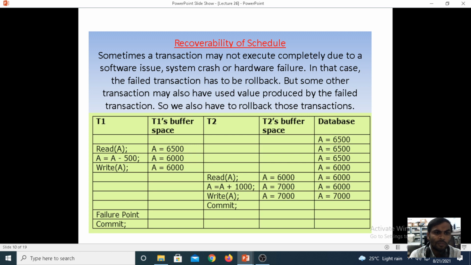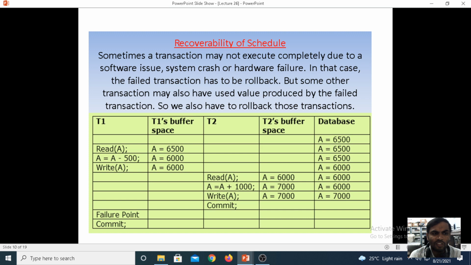Sometimes the transaction may not execute completely due to a software issue, maybe a system crash or a hardware failure. Why is it not executing properly? Due to some failures, a software issue, a system crash or a hardware failure. In those cases, the failed transaction has to be rolled back.